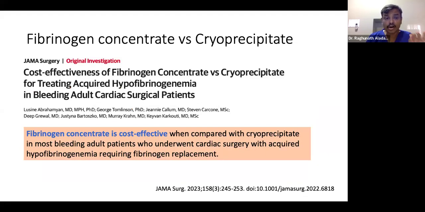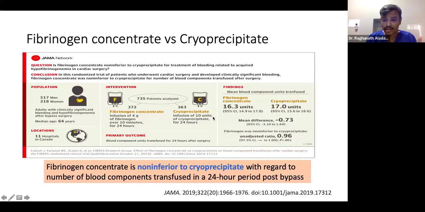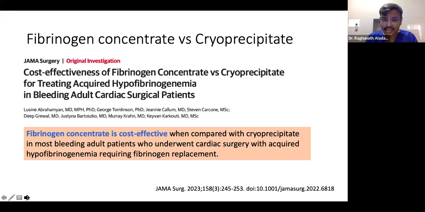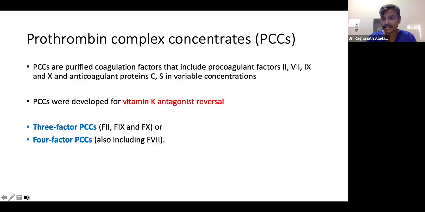What about the cost effectiveness of fibrinogen with respect to cryoprecipitate? Another new study from 2023 mentions that fibrinogen concentrate is cost effective when compared to cryoprecipitate in most bleeding adult patients who underwent cardiac surgery with acquired hypofibrinogenemia requiring fibrinogen replacement. What I'm telling here is, the dose of cryoprecipitate comes to around 10 units, almost equivalent to the cost of 4 gram of fibrinogen. That is the cost effectiveness. But in India, I feel it is still more costly compared to fibrinogen. But if you have strong evidence of low fibrinogen, consider using fibrinogen concentrate when it is available, when cost is not the factor.